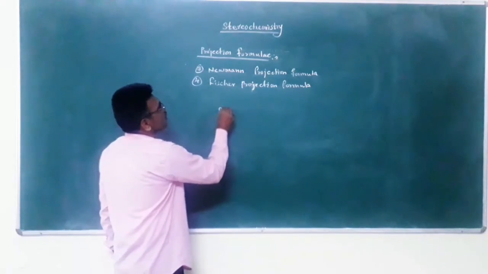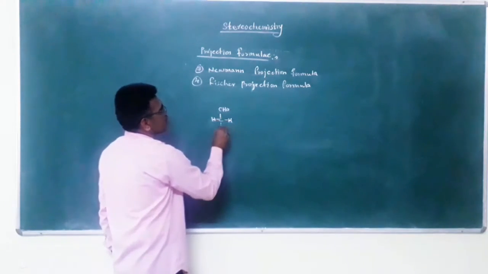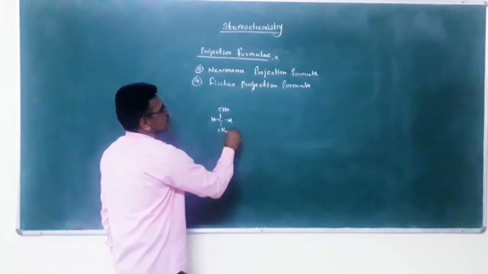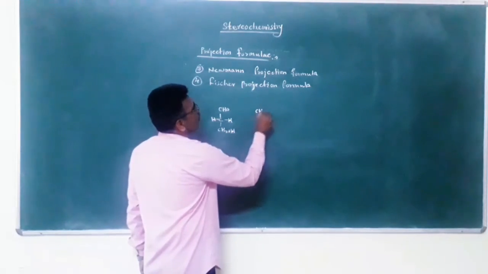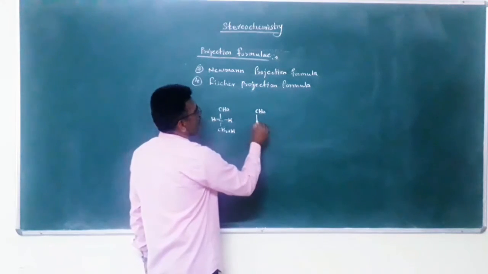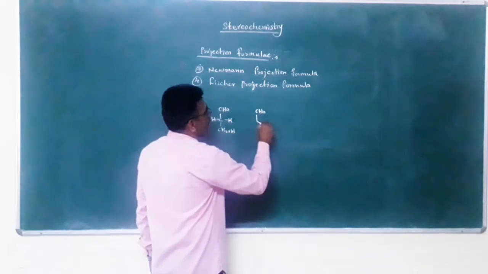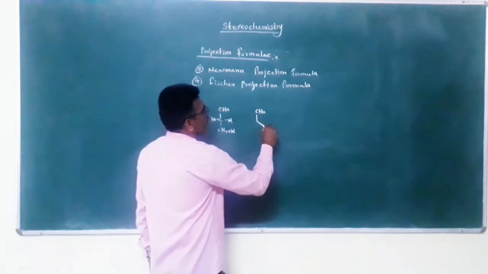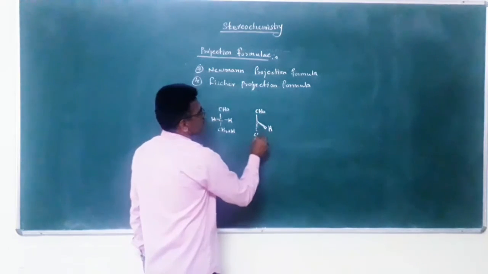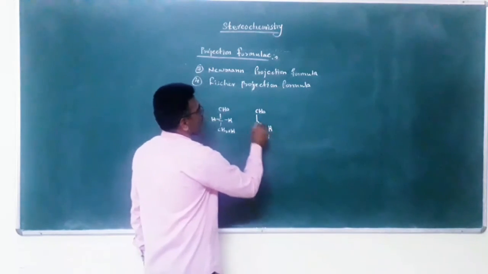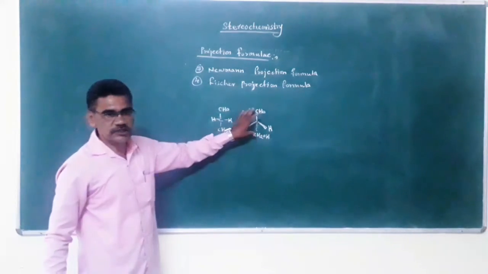Here the example is CHO, C here, CH2OH, and its Fischer projection formula is CHO, C here, CH2OH and H. This is the Fischer projection formula.